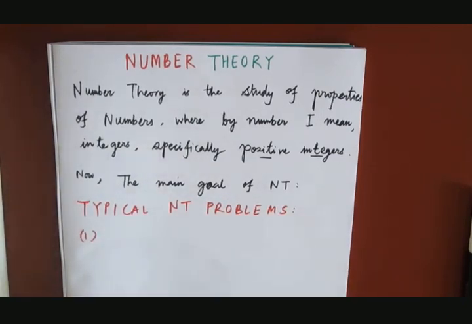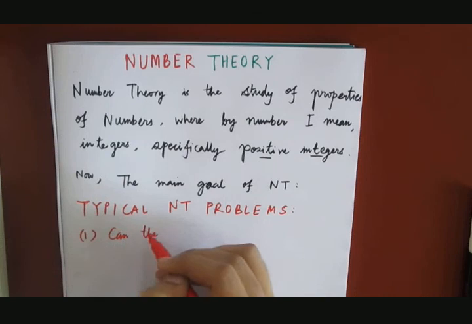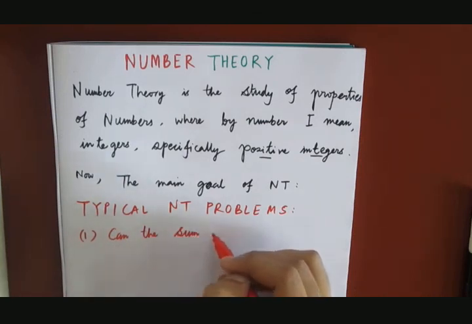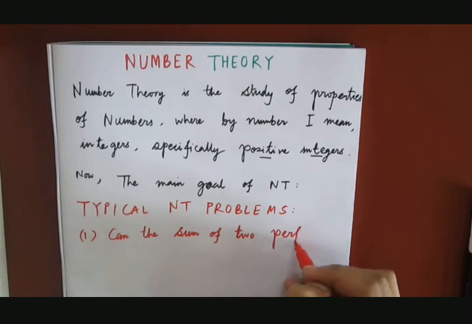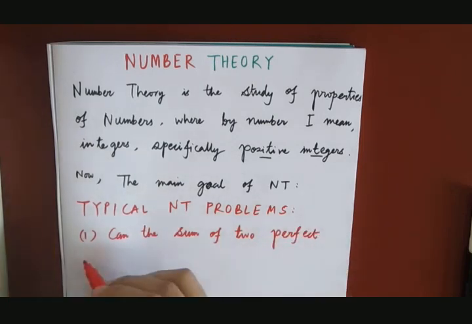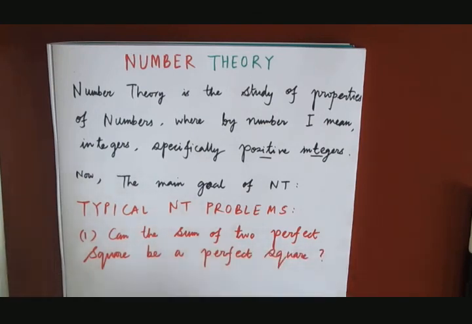Number one, let me give you one example. Can the sum of two perfect squares be a perfect square? This is the question.